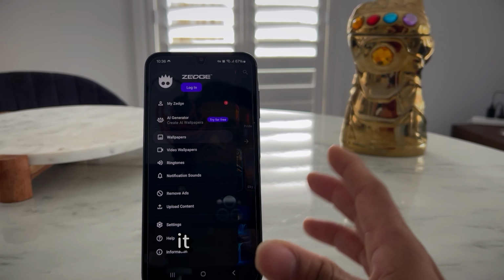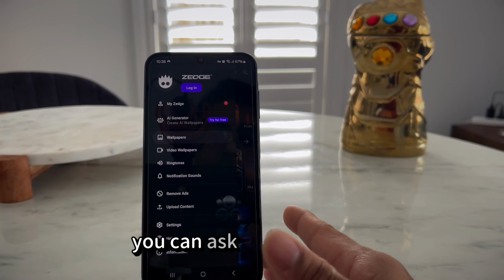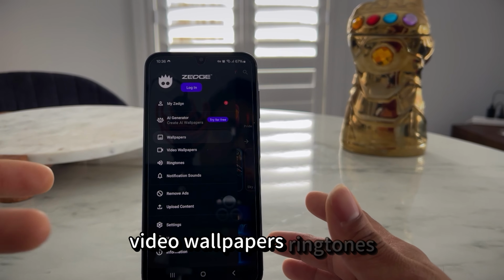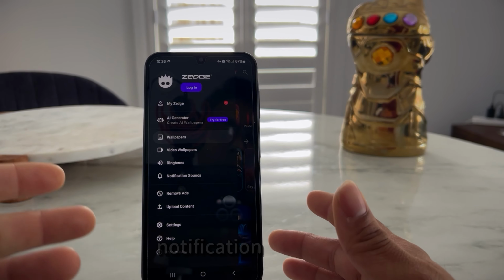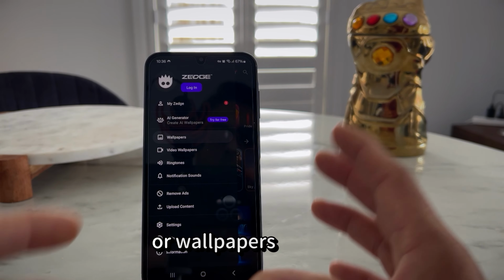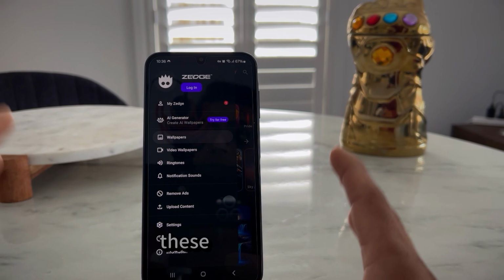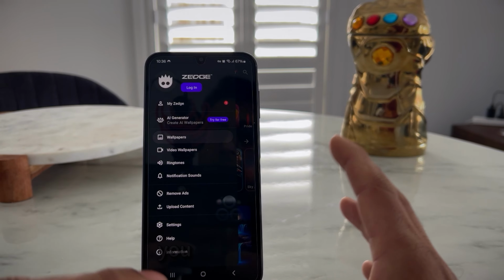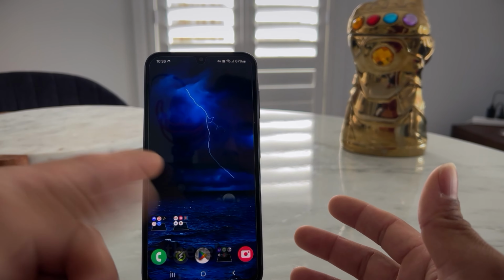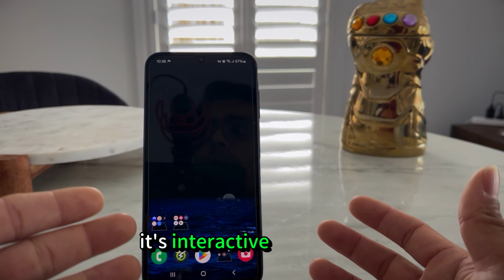Second of all, it has everything you can ask for: wallpapers, video wallpapers, ringtones, notification sounds. There are a ton of apps out there in the market where you have to download one specifically for AI wallpapers or video wallpapers or ringtones. Here, everything is built in. You can get anything. You can see in the background there's a wallpaper happening, so it's an interactive wallpaper.